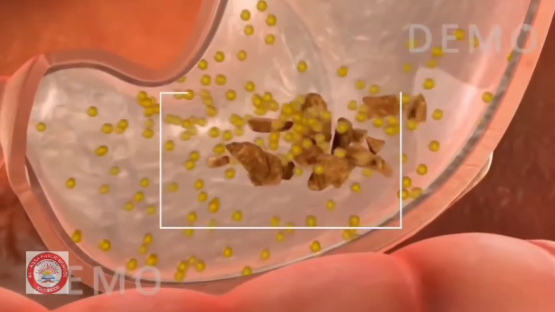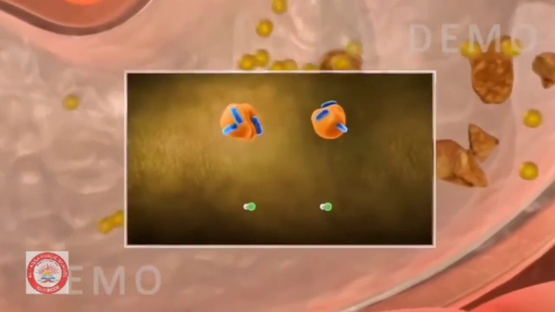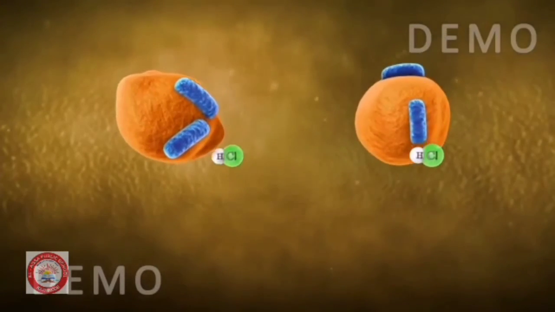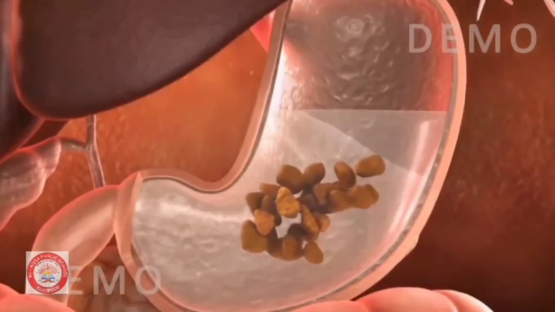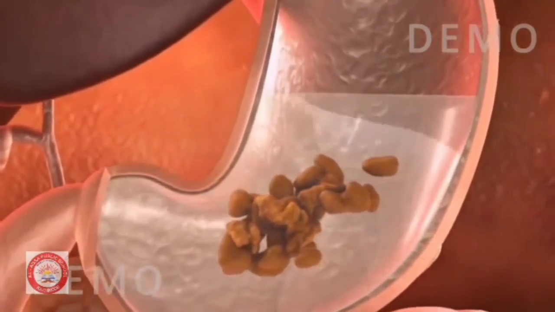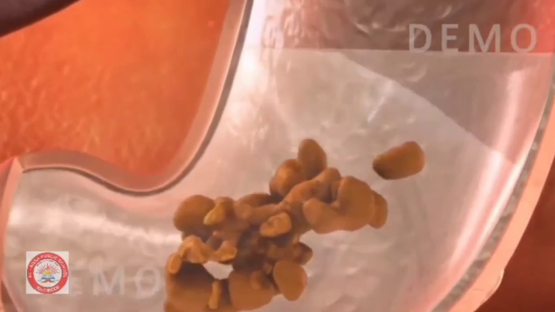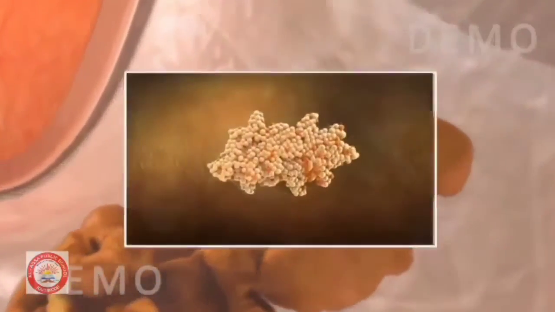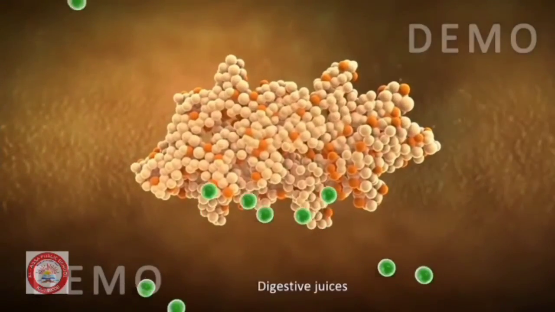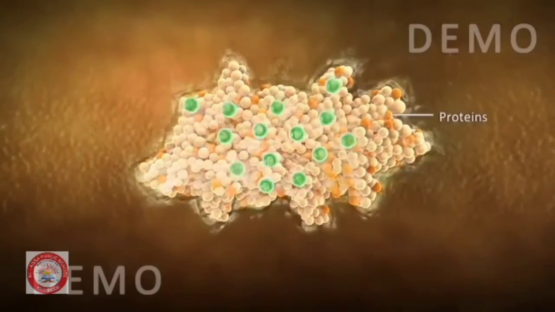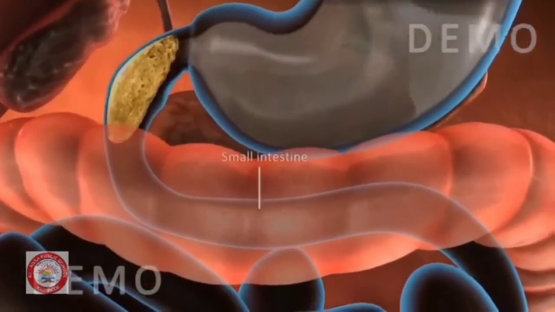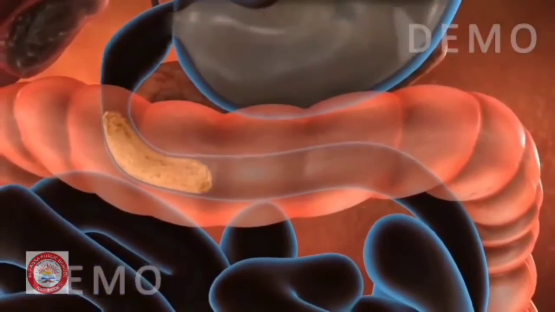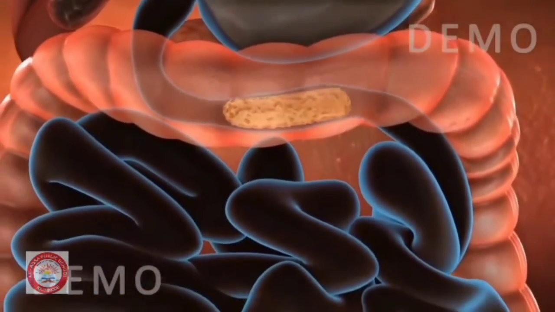Then, the hydrochloric acid helps to kill the bacteria present in the food. It also helps in creating an acidic medium for the digestive juice to act. The digestive juice helps in breaking down the protein into simple particles. After the action of the stomach, the food passes to the small intestine where the rest of the digestion takes place.